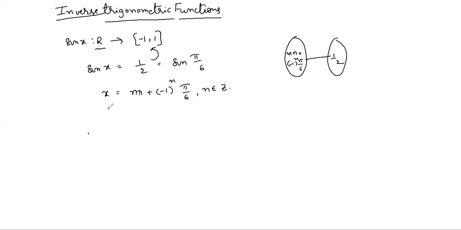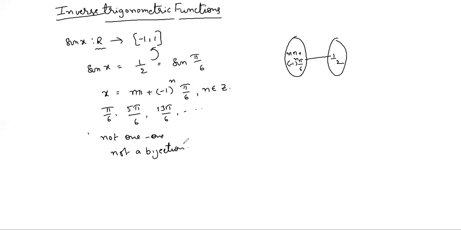For example, sin π/6, sin 5π/6, 2π plus π/6, 13π/6, and so on. So different values but the same image 1/2 in the codomain. So the function is not one-one. Not one-one means it is not a bijection. So for this function, inverse does not exist.